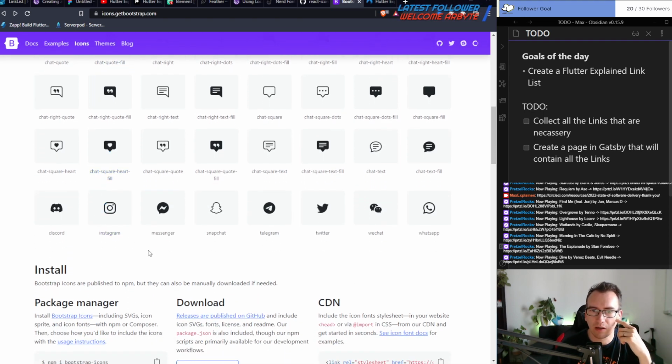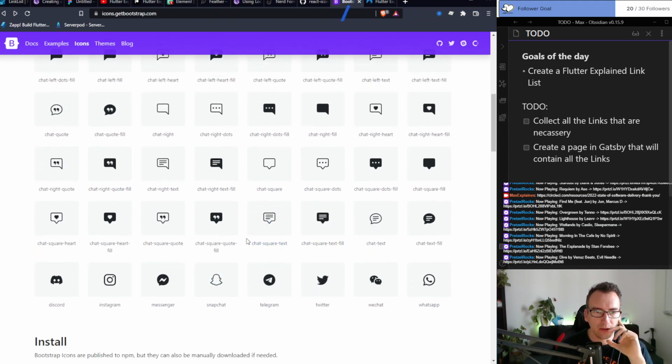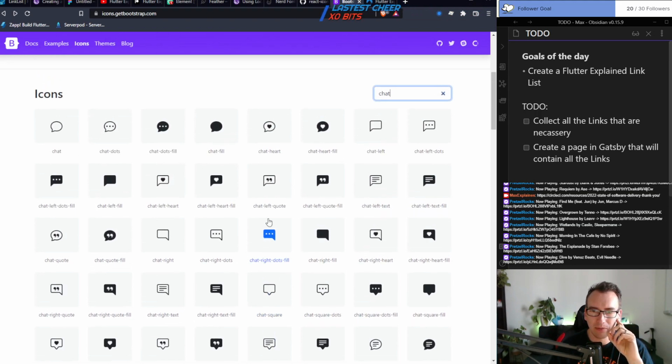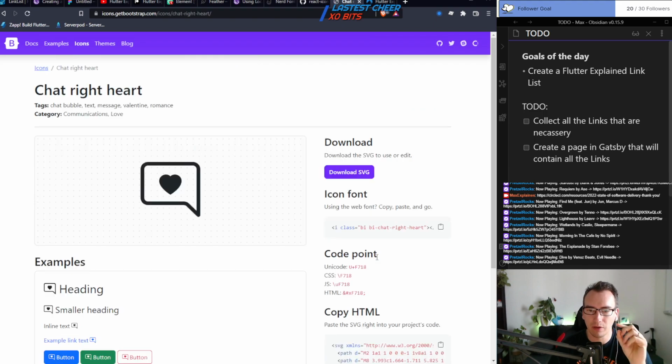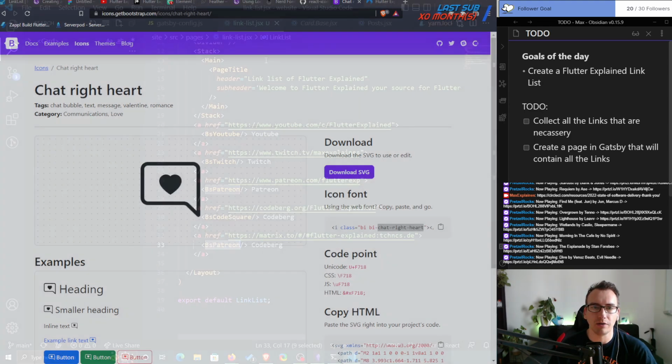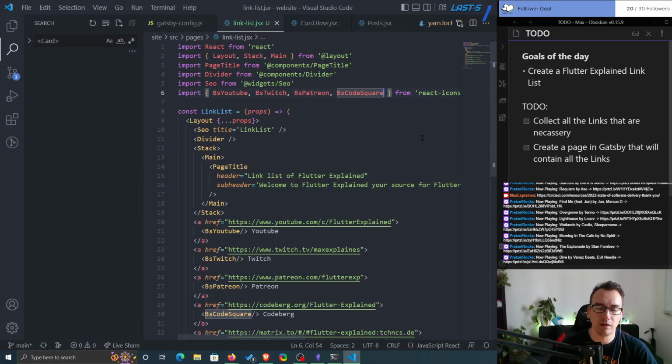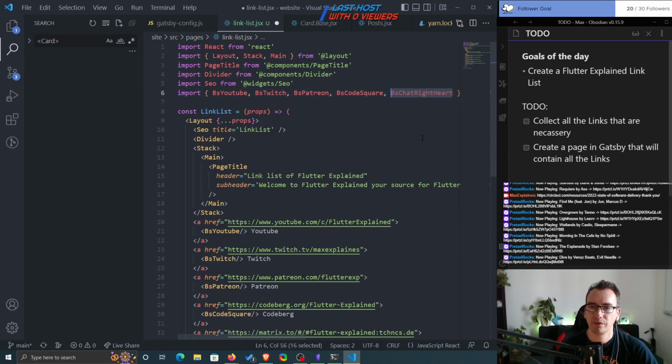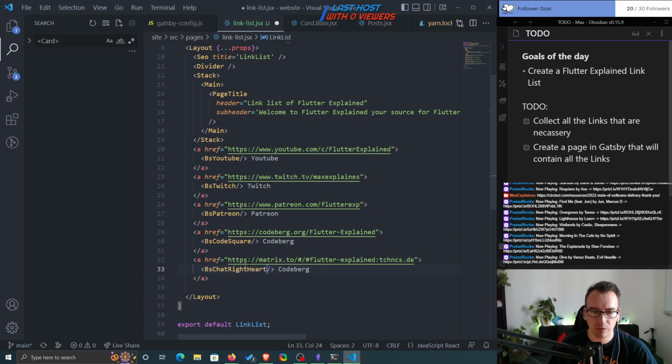It's interesting, they are way sweeter than I thought. So which one is mine? I take this one. Congrats. So BI chat right heart. In our case, this is then BS chat right heart. Obviously. So, and this is metrics.